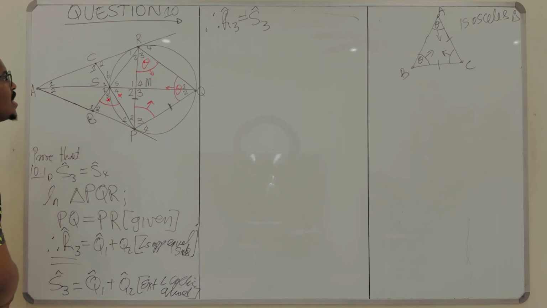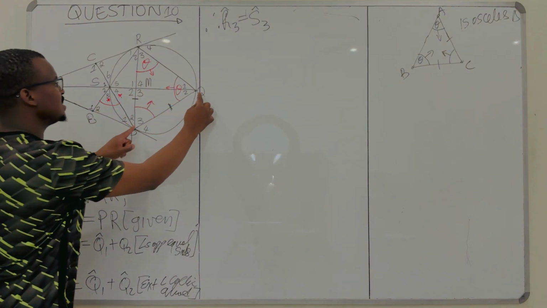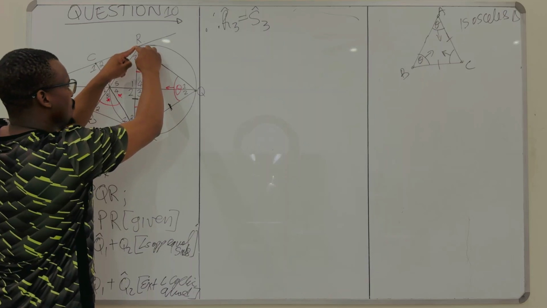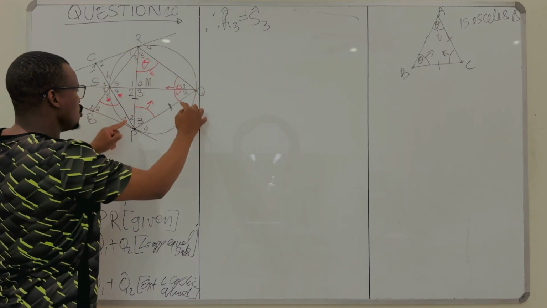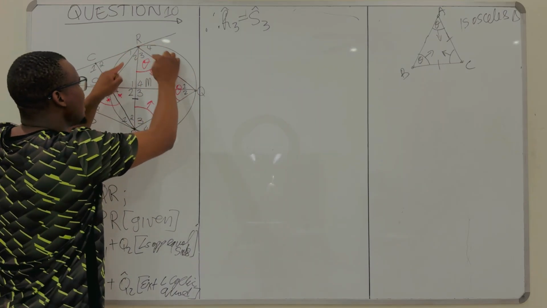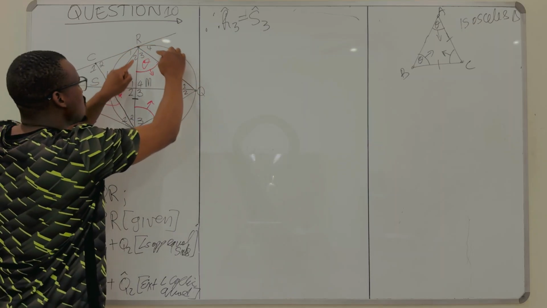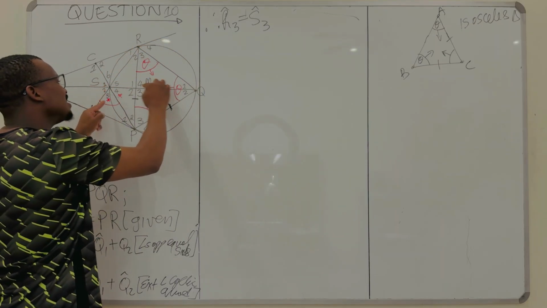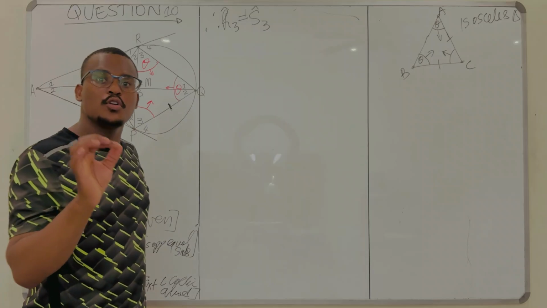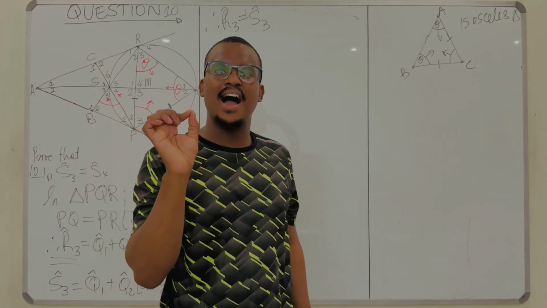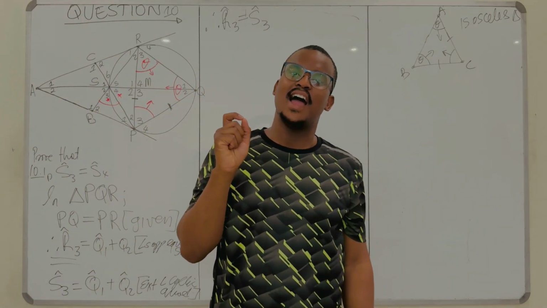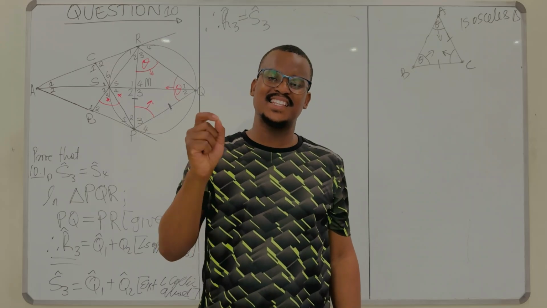But look now, look at your R3. Your R3 is formed by PQ, right? Your angle R3 is subtended by your PQ, and your S4 is subtended by the same PQ. You know that angles subtended by the same chord are equal. You know angles in the same segment are equal.